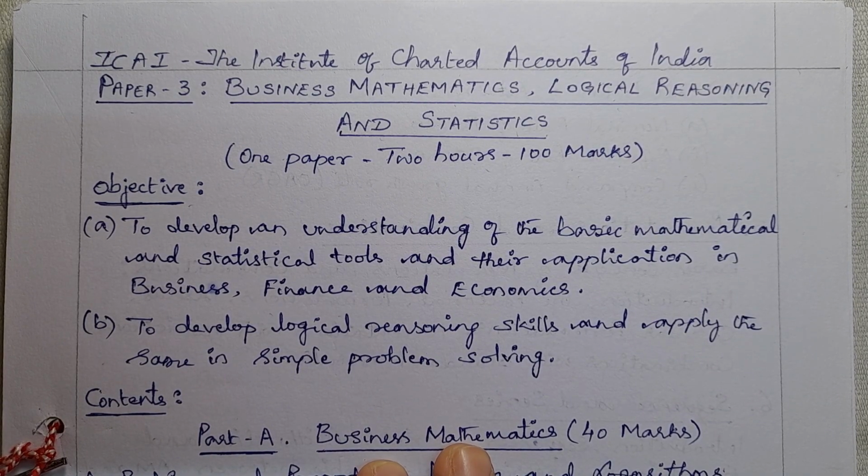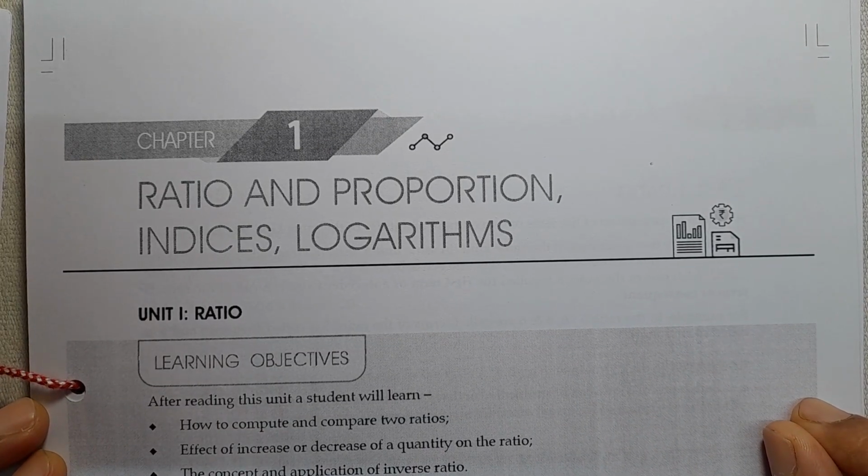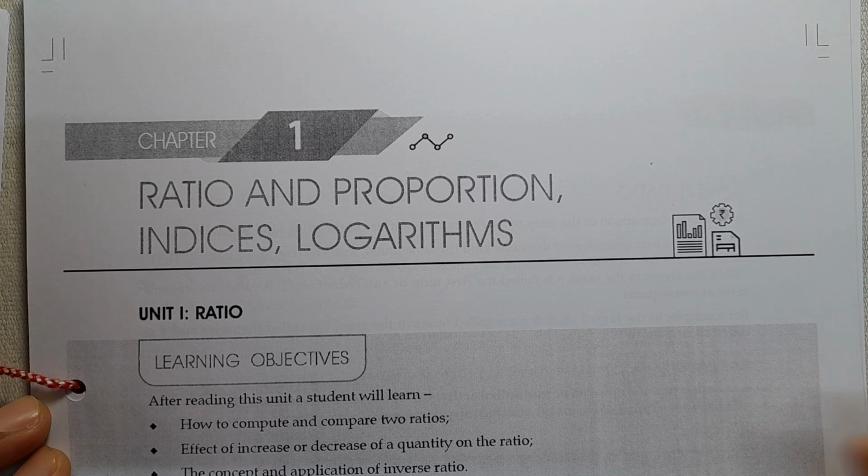ICAI. It stands for the Institute of Chartered Accountants of India. Paper 3. Business Mathematics, Logical Reasoning and Statistics. One paper, 2 hours, 100 marks. Chapter 1. Ratio and Proportion. Indices, Logarithms.